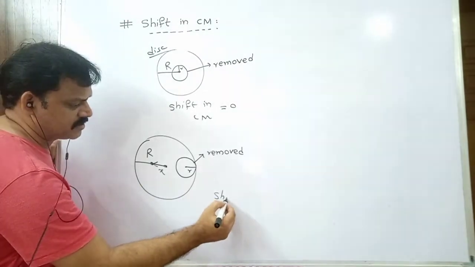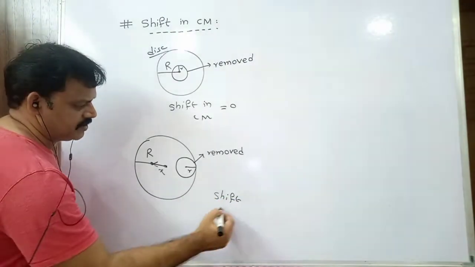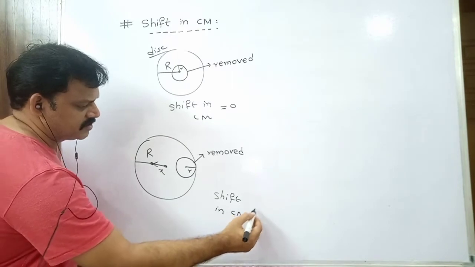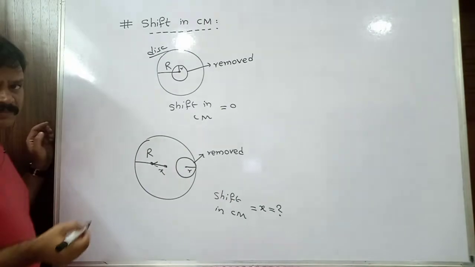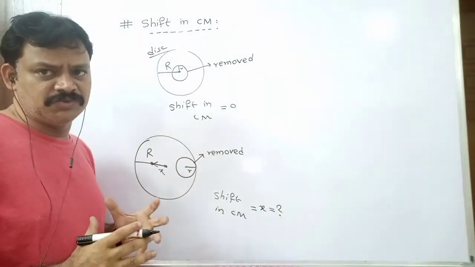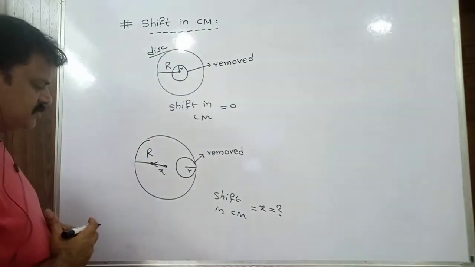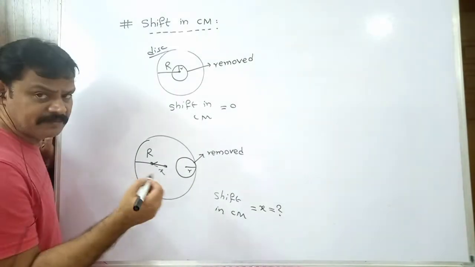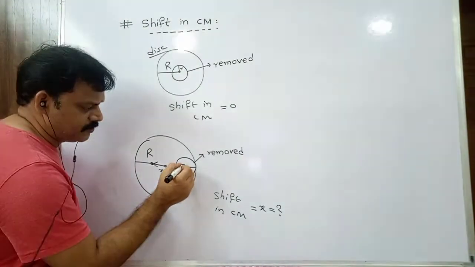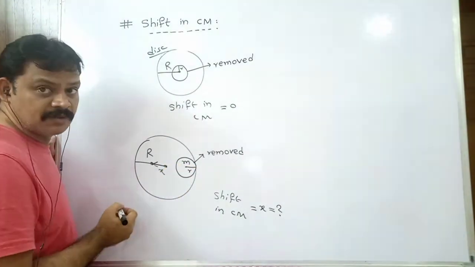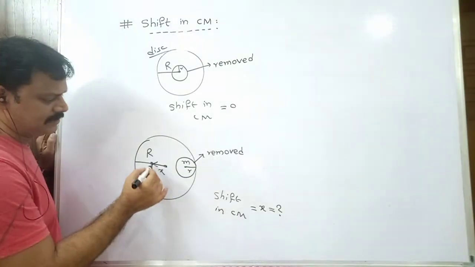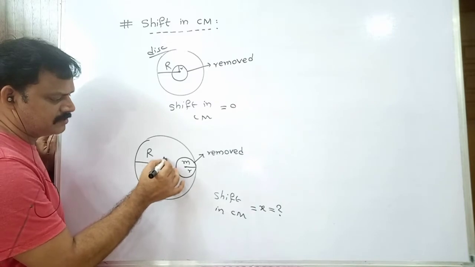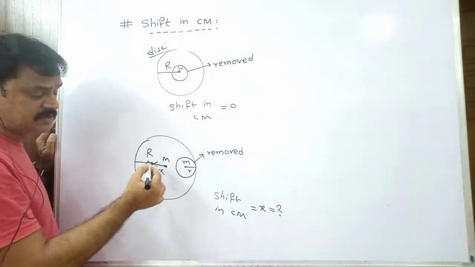Shift means x, the shift in center of mass. In this case I am considering x. So my aim is to find this shift. Let me give you one general expression to find the shift in center of mass. Let me consider the mass of this removed portion is small m, and capital M is the mass of the original circular disc.